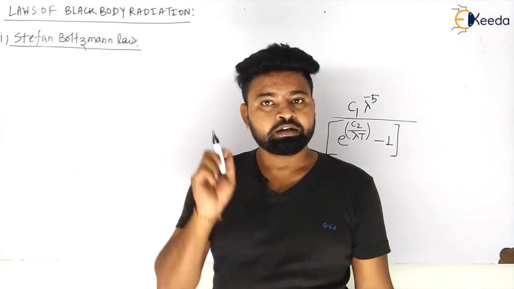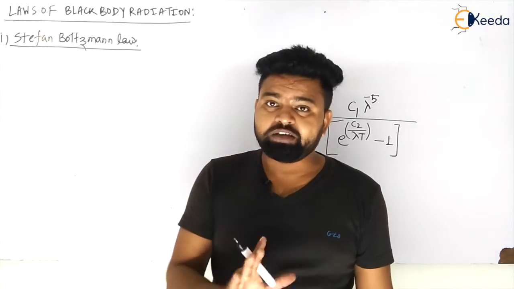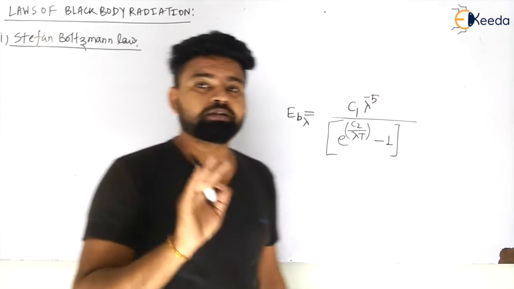Now in this Stefan-Boltzmann law, we want to calculate the total radiation emitted by the body.